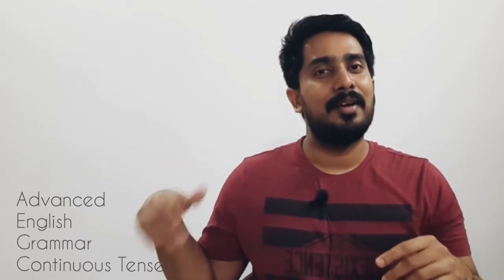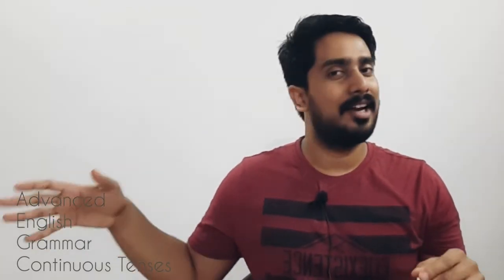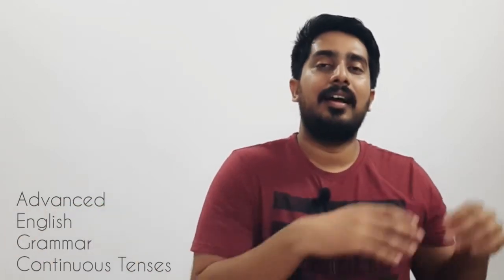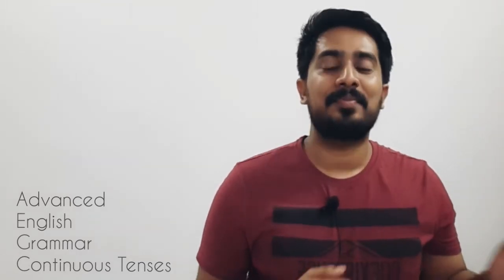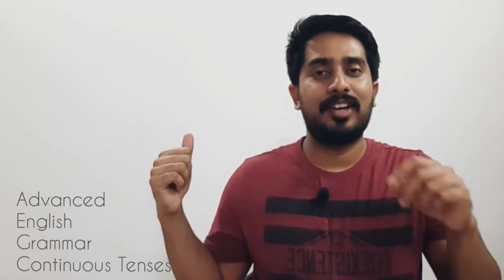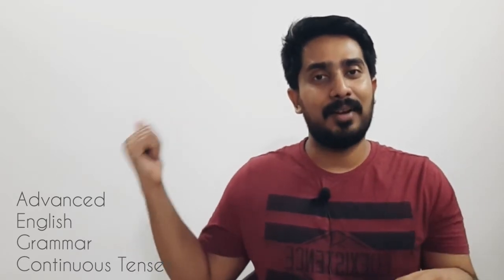Maybe we can go, I was writing the exam at 9 p.m. yesterday. I am writing the exam right now. And I will be writing the exam at 9 a.m. tomorrow morning. So I was writing the exam. The activity of writing the exam was ongoing in the past, and I am writing the exam.